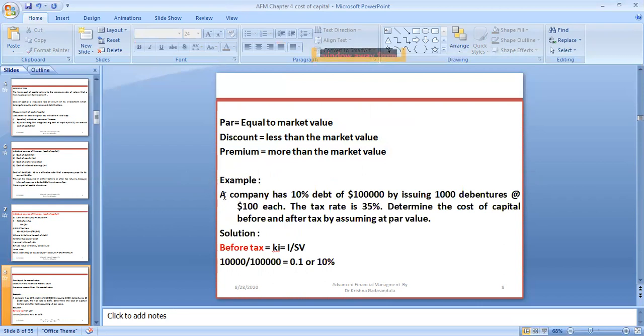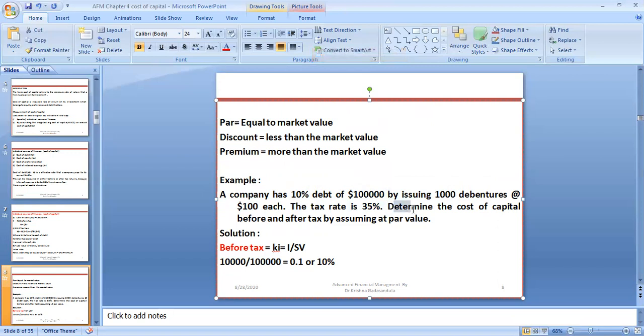So, for example, let's say a company has a 10% debt. 10% means it's the rate of interest. They borrowed 100,000 by issuing 1,000 debentures at the rate of 100 each. 1,000 times 100 each means 100,000. The tax rate is 35%. Determine the cost of capital before and after tax, assuming par value. They are issuing at par value as per market value, no discount, no premium.